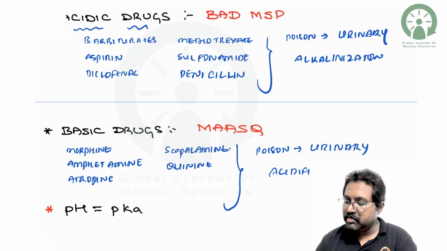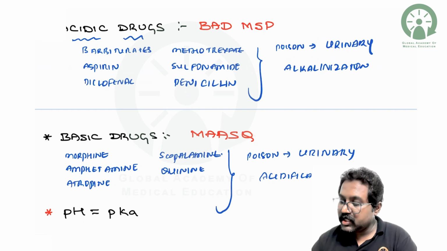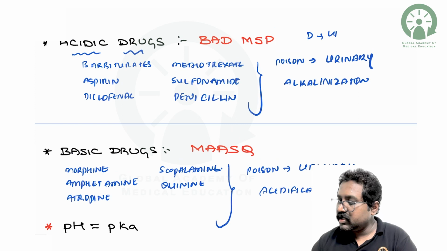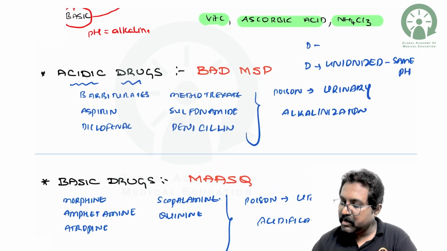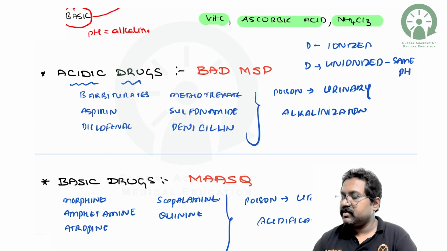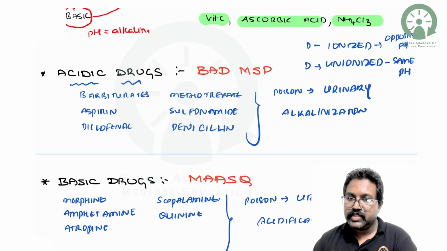So one should remember that the drug will be unionized in the same pH, whereas the drug will be ionized in case of opposite pH.